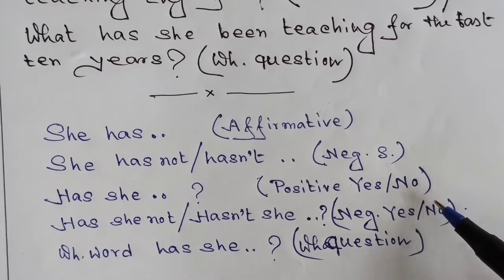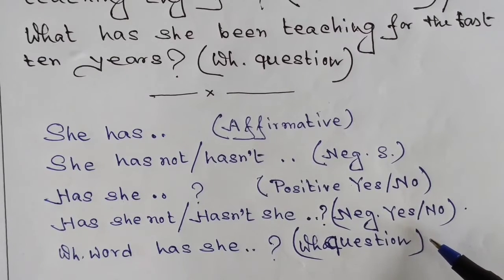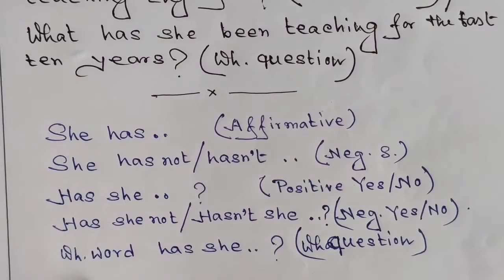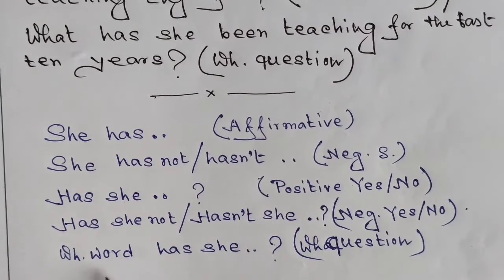And if you want to make a negative yes no question or a negative interrogative question, you have to say has she not or hasn't she, and after that all the words would remain unchanged. And in the case of a WH question, you need to put the WH word, and after that has she. It might be have if it is there in the sentence.